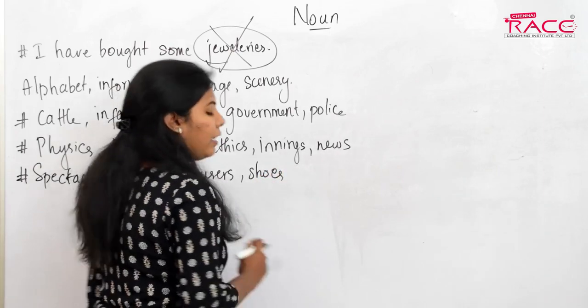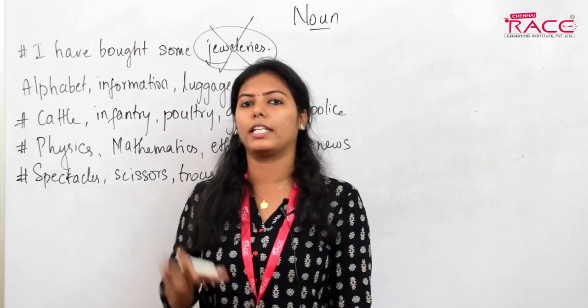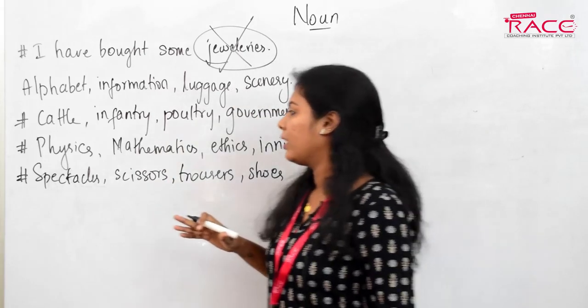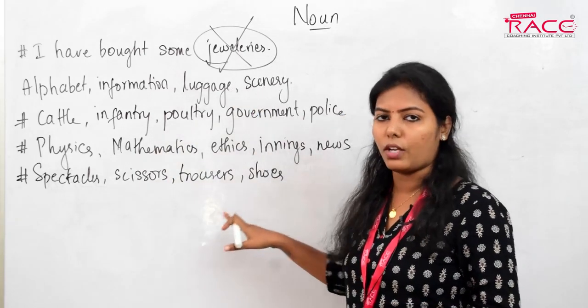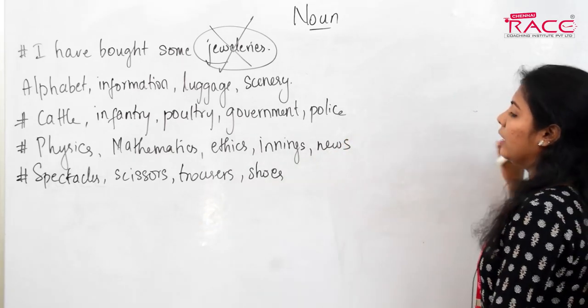All these nouns do not have any singular form. They always have only the plural form and they always take plural verb.